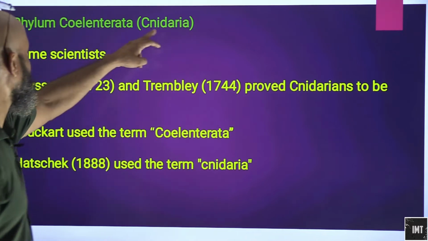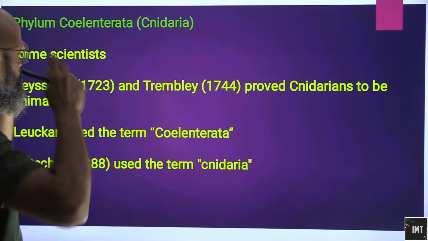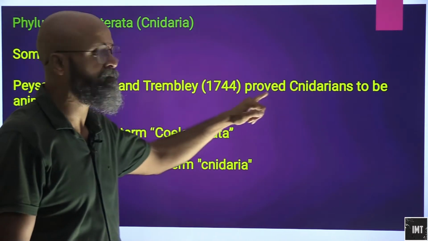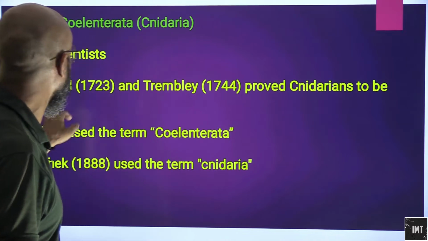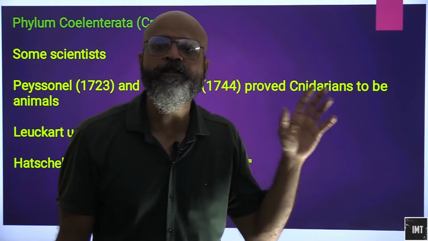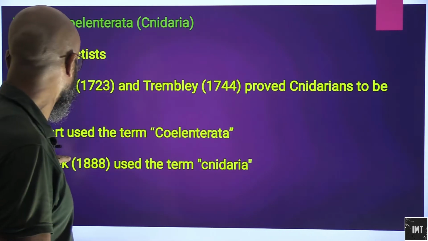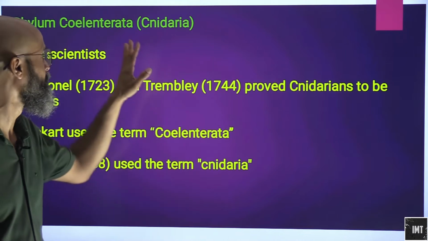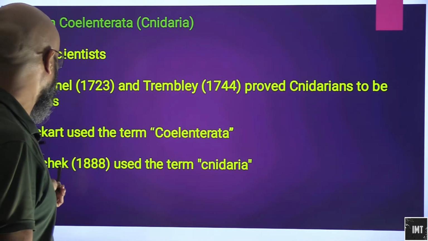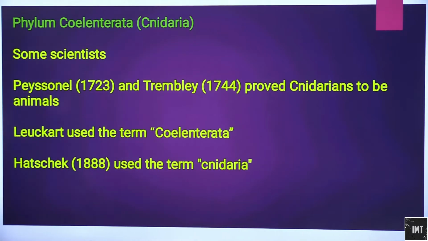Now phylum Coelenterata or Cnidaria, the scientists associated with the discovery were Peyssonel in 1723 and Trembley in 1744, who proved that cnidarians are animals. Comparing their different biological processes, these two scientists proved that they should be included in the group of animals. Leuckart used the term Coelenterata. So we either call them Coelenterata or cnidarians. Hatschek in 1888 used the term Cnidaria.